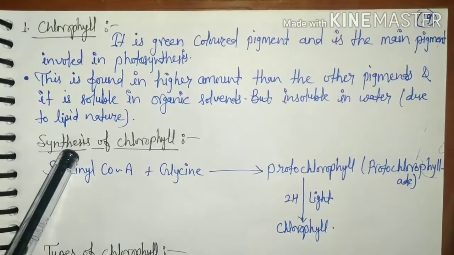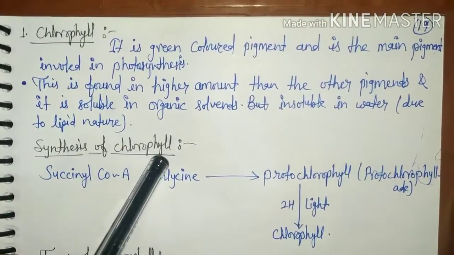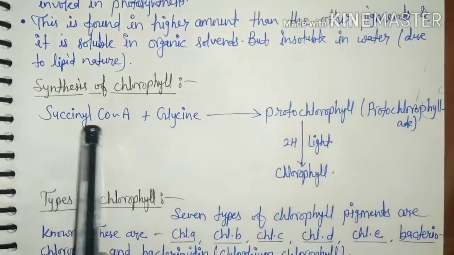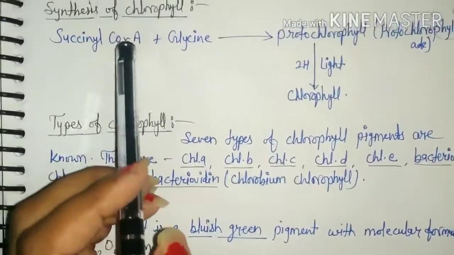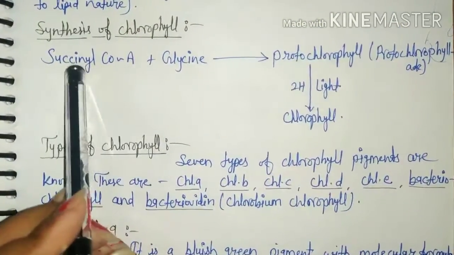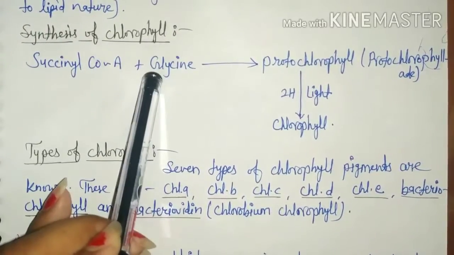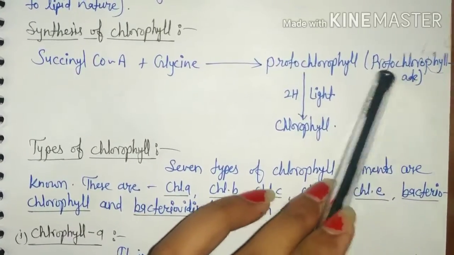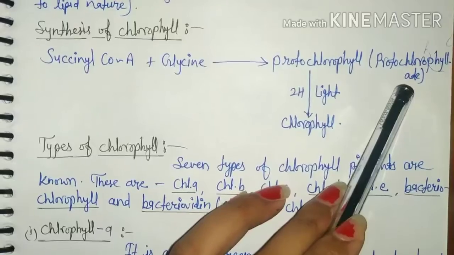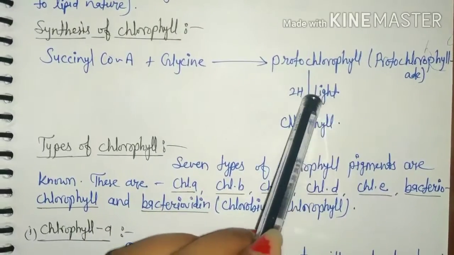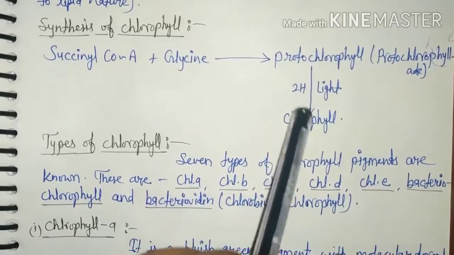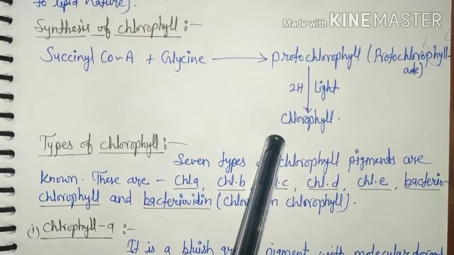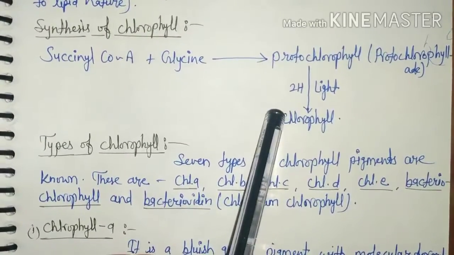Now, how to synthesis of chlorophyll pigment? Succinyl coenzyme A bind with glycine amino acid and convert into protochlorophyll, which is also known as protochlorophyllane. Further, presence of sunlight and two hydrogen it convert into chlorophyll. So light is compulsory for chlorophyll synthesis in angiosperms.